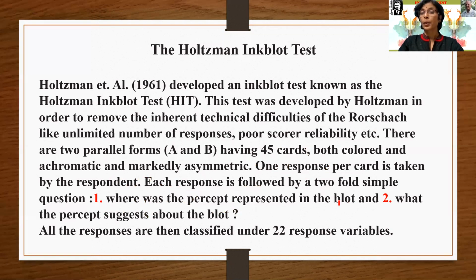Means which part of the blot is the perception, having the perception by the respondent. And the second question is, what does the percept suggest about the blot? Okay. All the responses are then classified under 22 response variables.